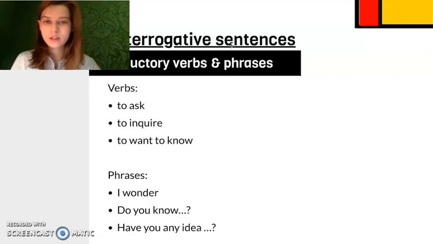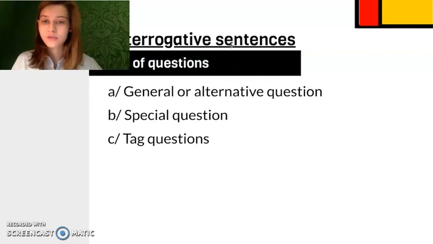If we have interrogative sentences, we can introduce them with these verbs and phrases. To ask, to inquire, to want to know. Or we can introduce it with phrases, I wonder, do you know, do you have any idea? So we have 3 main types of questions, let's say so. 3 main groups. The first one is general or alternative question. The second is a special question and tag questions.